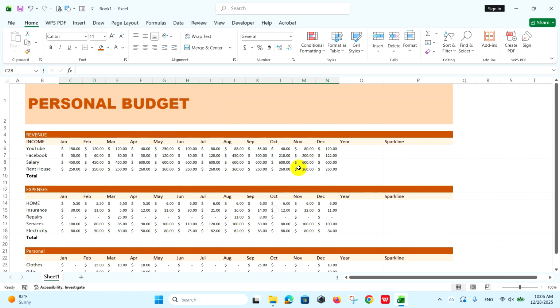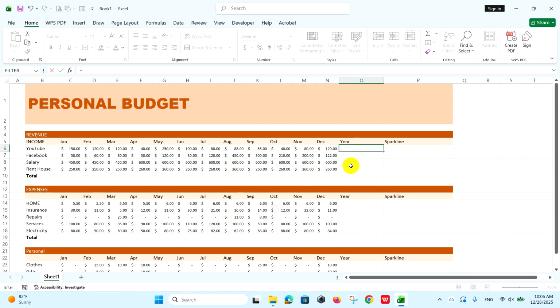Okay, scroll up, and we must add all the income of the 12 months. Press equals on the cell and use the SUMIF function. Select all of the income, close parentheses and enter. Hold and left-click down.